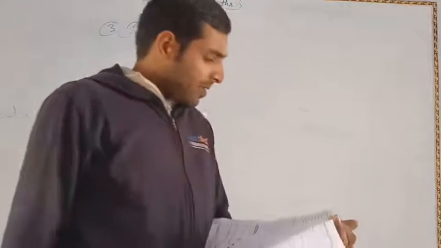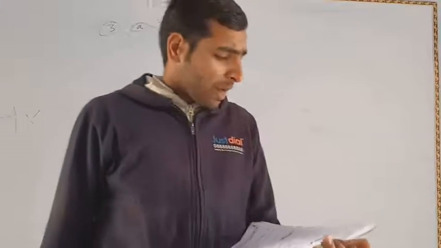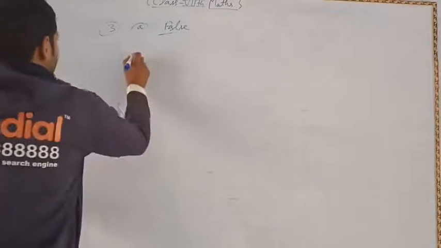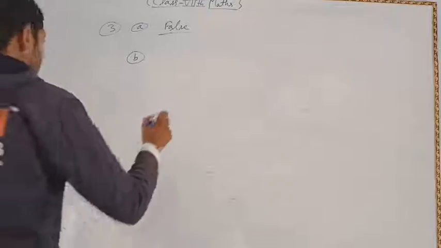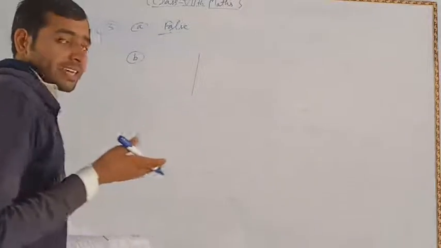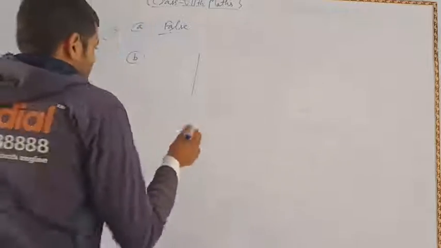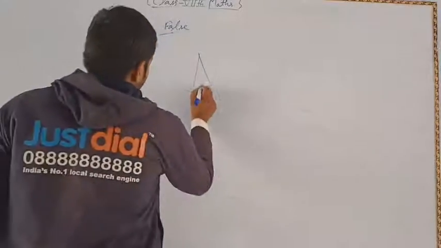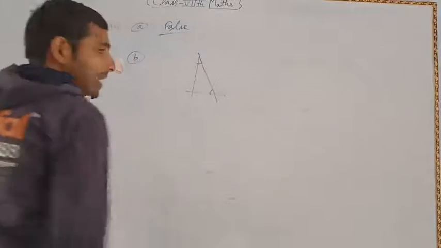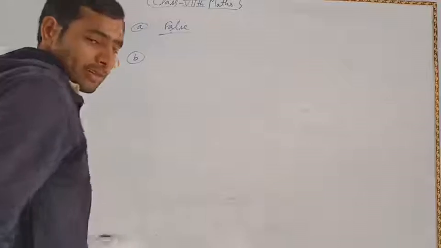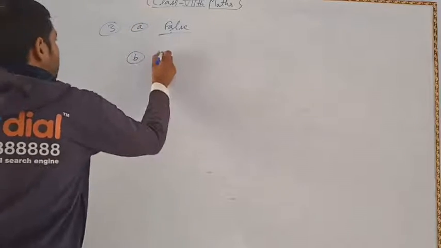And again you are given that a triangle can have two acute angles. A triangle can have two acute angles. So first of all, draw a triangle, and in this statement you have to say that the triangle has two acute angles. So a triangle can have two acute angles. This statement is true.